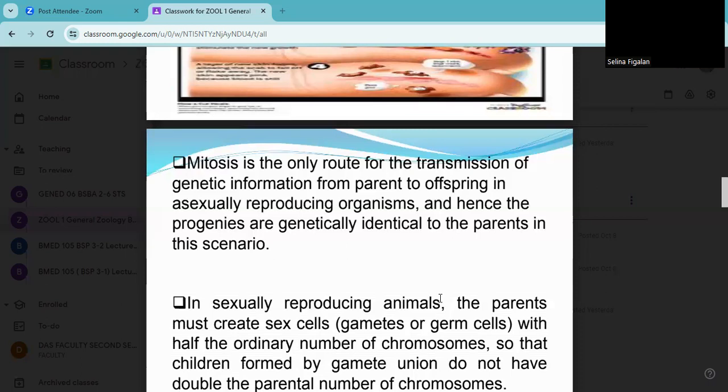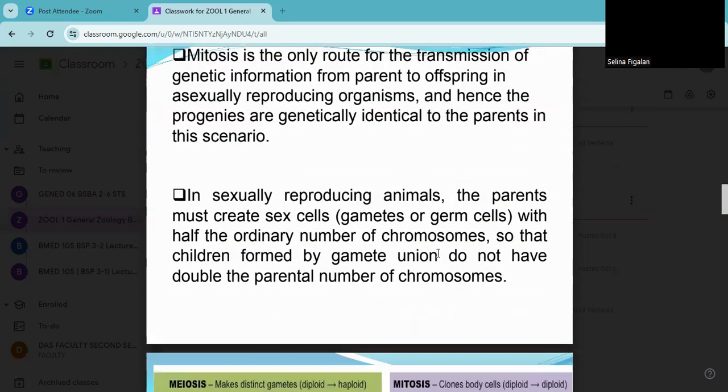In sexual reproduction, which is under meiosis, the parents must create sex cells. So meron siyang gamete formation, which is the combination of the sperm and then the egg cells with half the ordinary number of chromosomes. So which means that your children are formed from the union of gametes: 23 chromosomes from the father and 23 chromosomes from the mother.